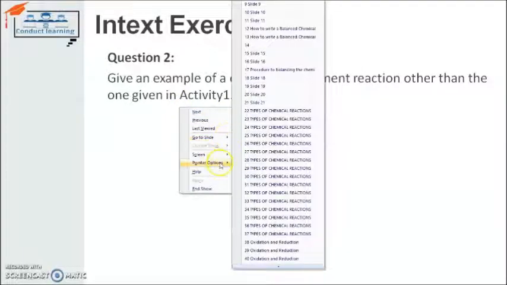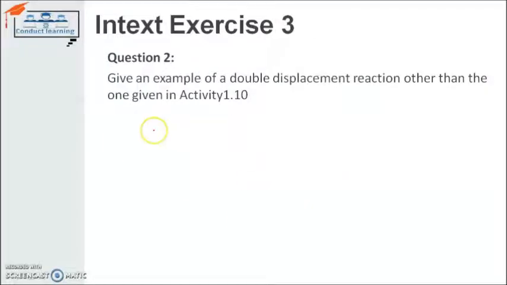In this, I will take the example of sodium carbonate, Na2CO3, and calcium chloride, which is given there. After the reaction, there will be displacement.